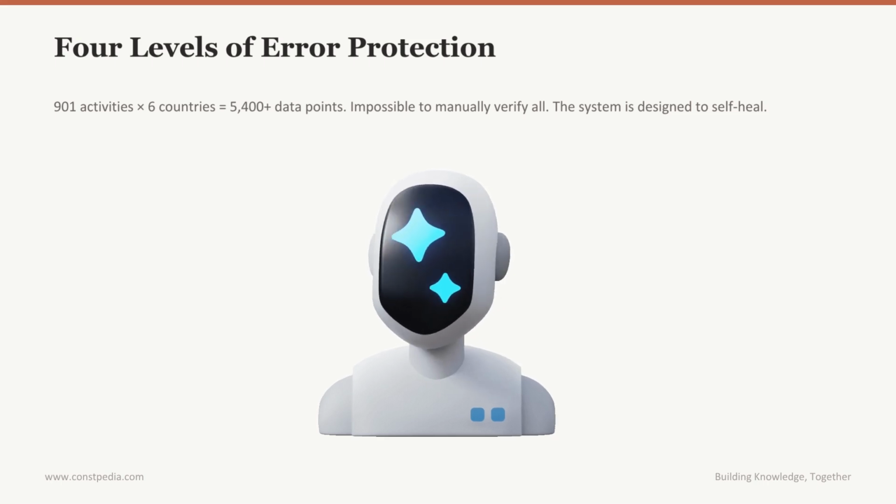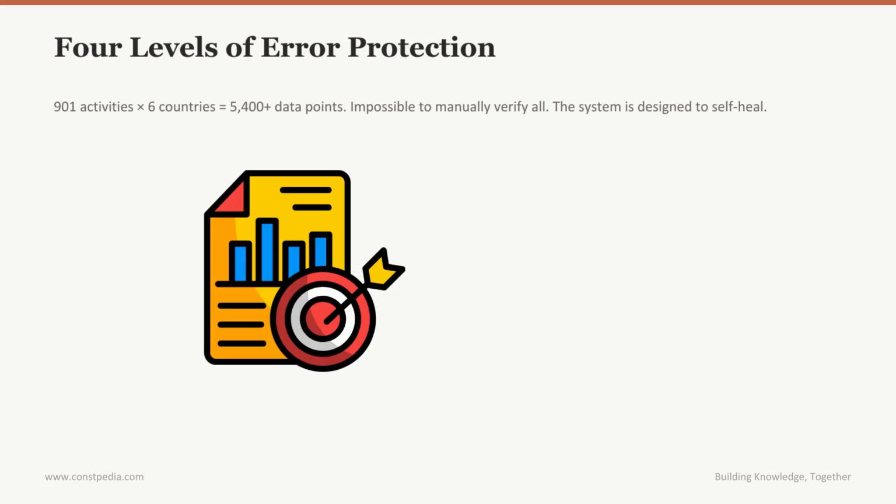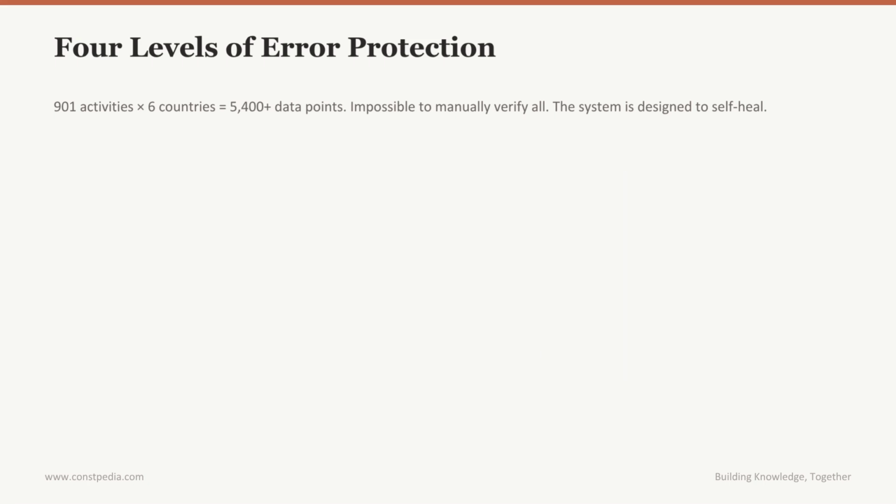They have not been individually verified for every activity in every country. Some may be accurate, others may be off. That is expected, and by design, the platform's entire purpose is to let the community correct them. But the system does not just rely on hope. There are 4 levels of error protection built in.